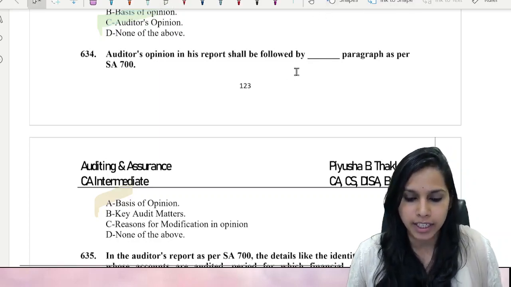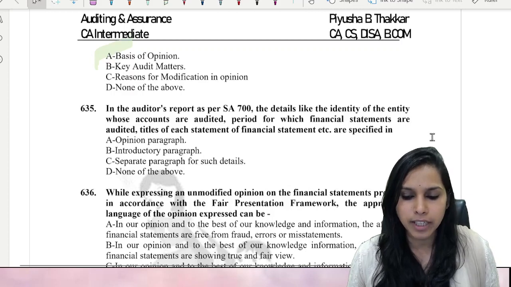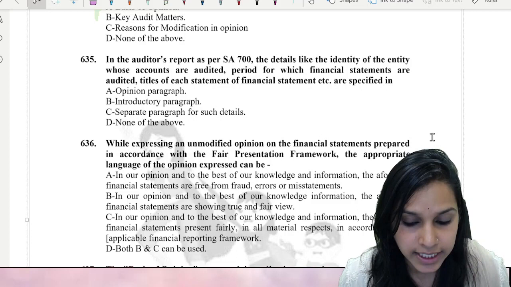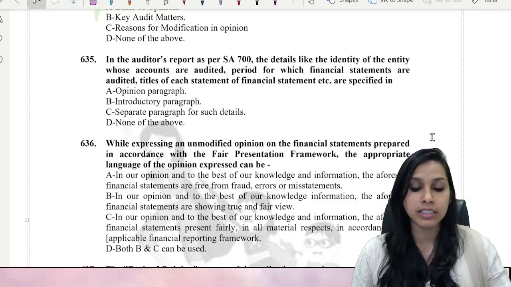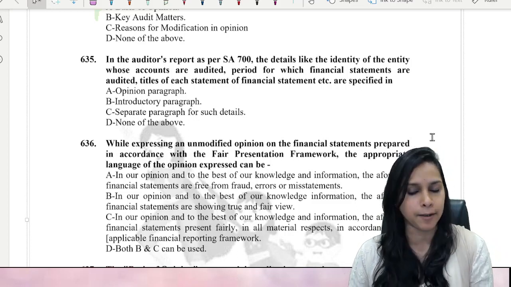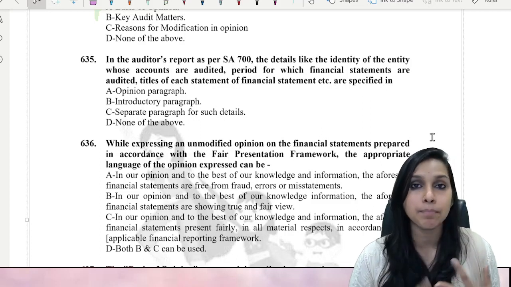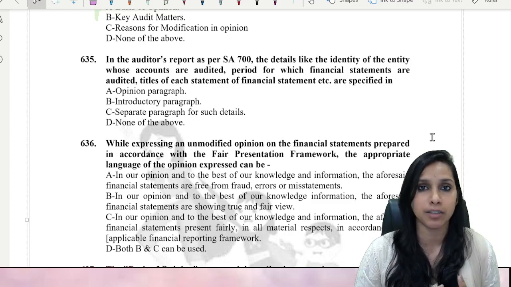Let's quickly move ahead to the next MCQ. In the auditor's report as per SA700, details like the identity of the entity whose accounts are audited, the period for which financial statements are audited, titles of each statement of financial statement, etc. are specified in. So here they are speaking of the name of the entity, the time period, and the kinds of financial statements as per the applicable financial reporting framework.